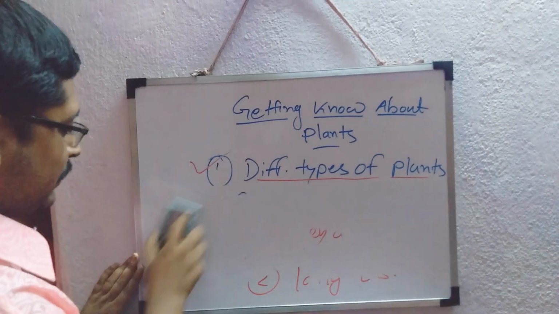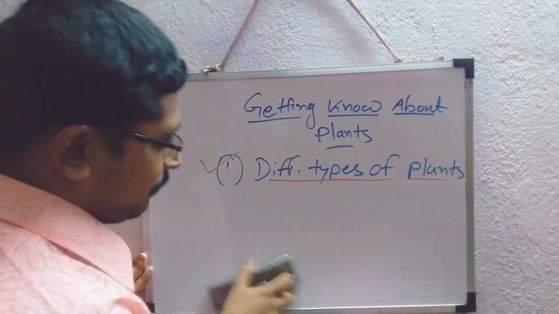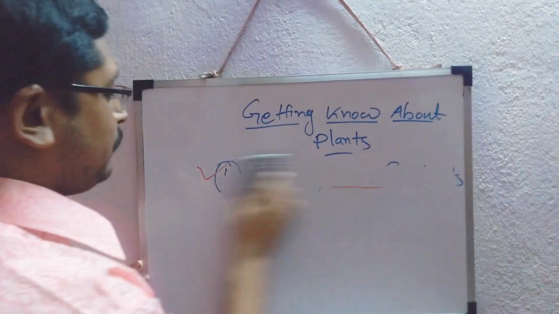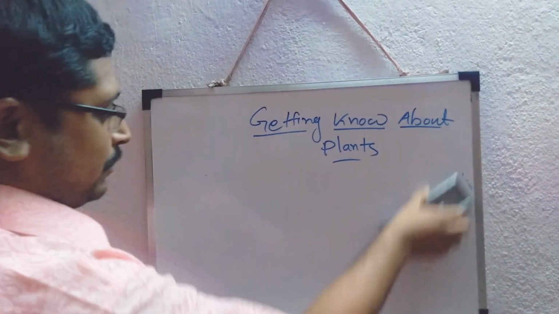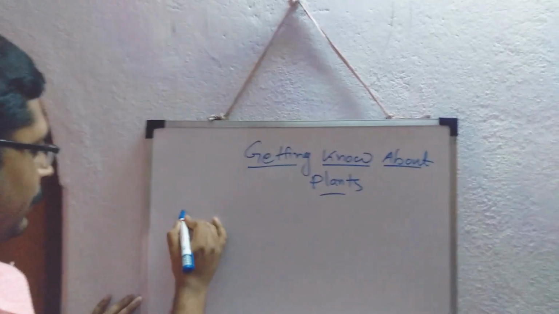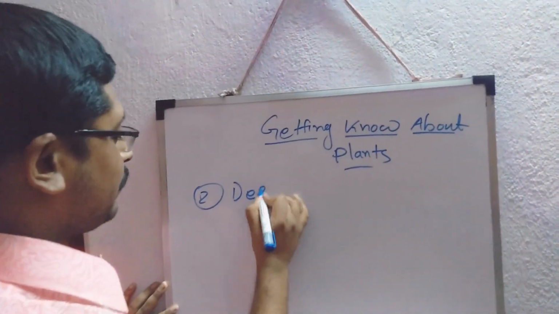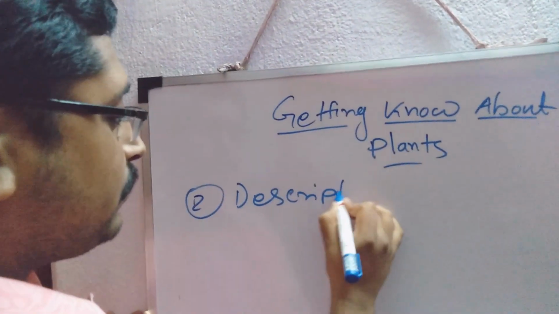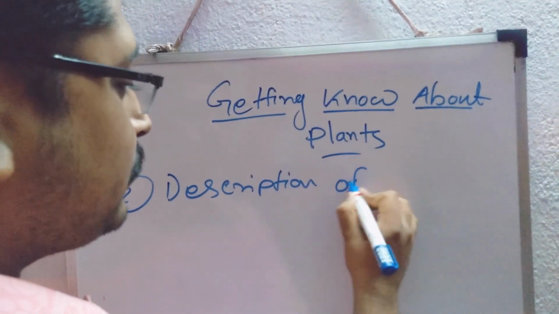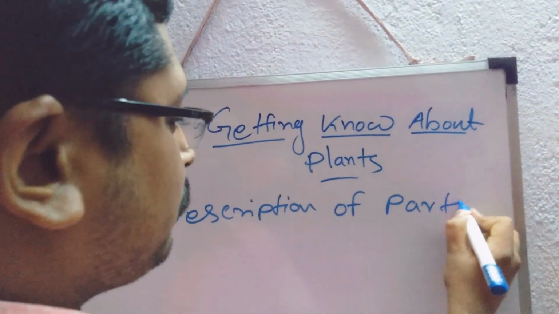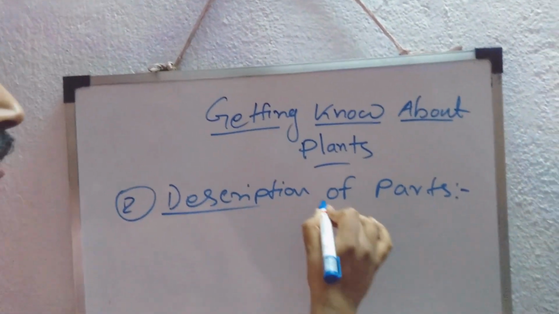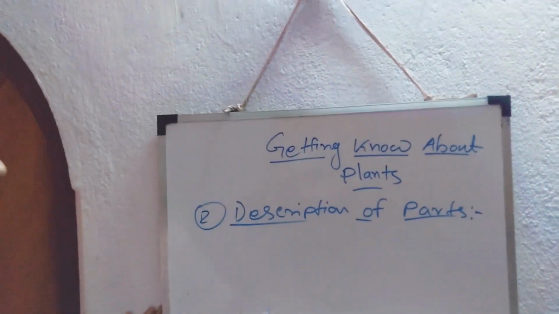Now the second portion of this chapter to do the discussion, just that's why I am erasing the first heading also, that is the description of parts of the plant. So what are the points of our description?